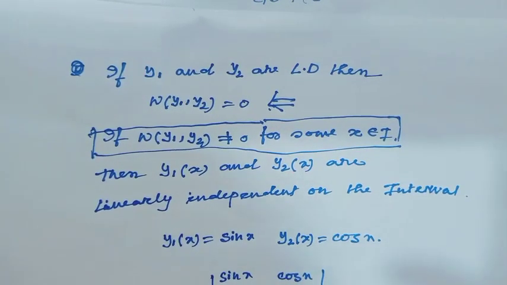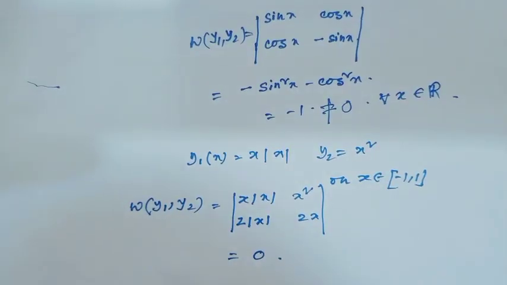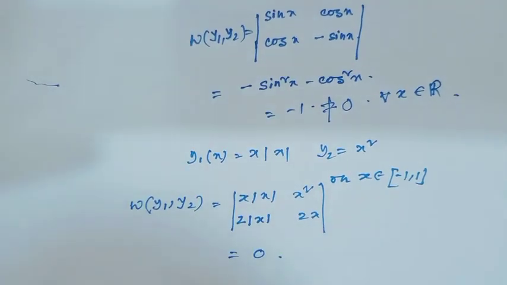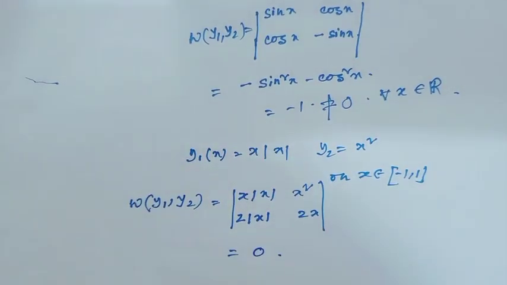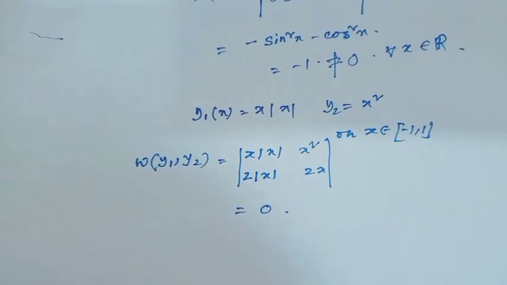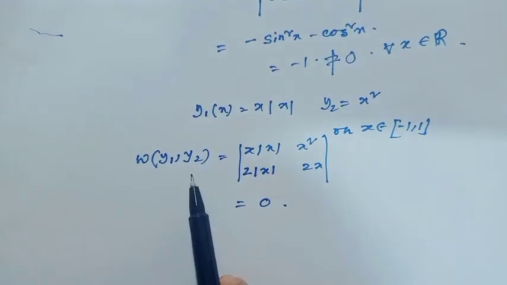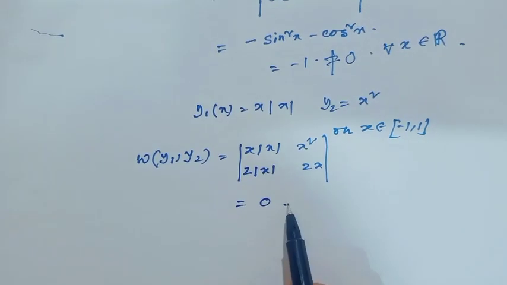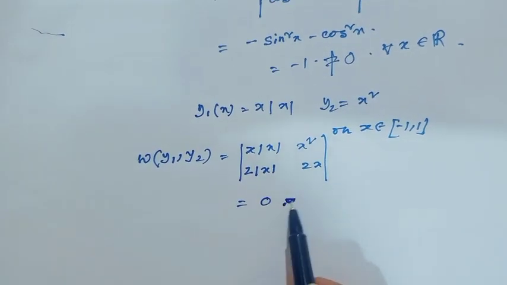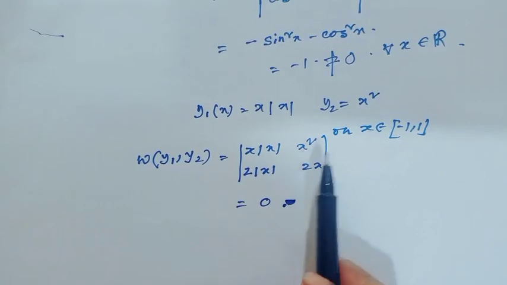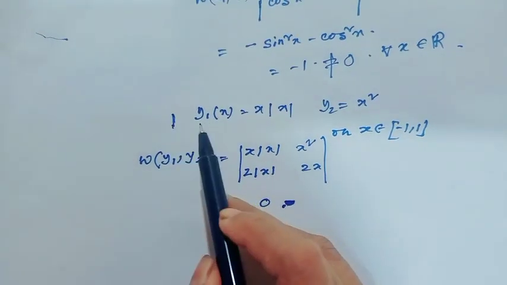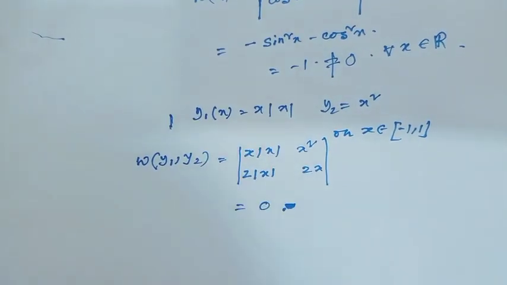See one example. Notice these two functions: y1(x) equals x mod x, that is x times absolute value of x, and y2(x) equals x square, on the interval x belongs to minus 1 to 1. If you find the Wronskian, this value is 0. But these two functions are linearly independent.